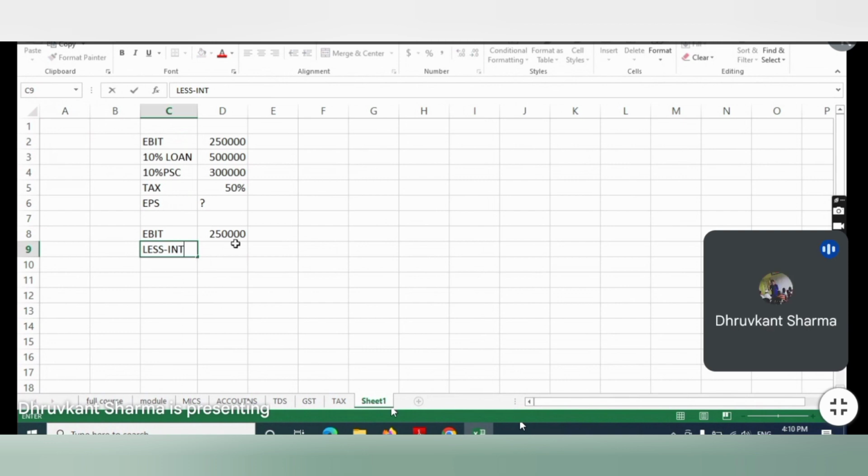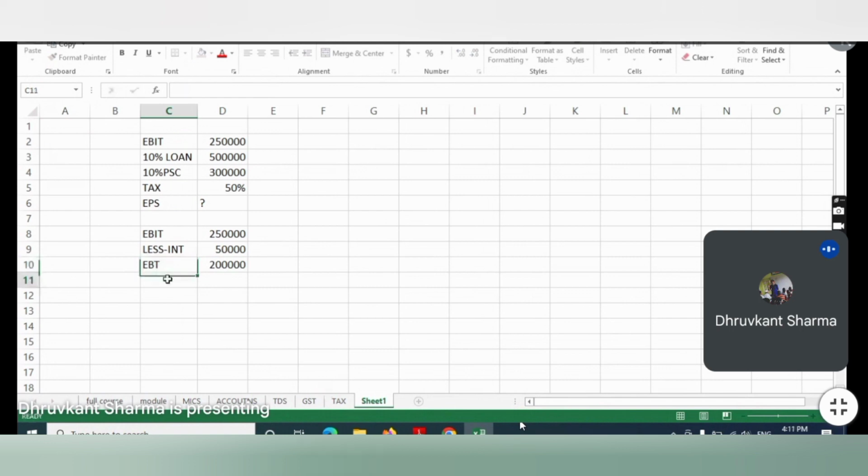interest will be calculated on this value, 5 lakhs. So that is 5 lakhs multiplied by 0.10, that is 10%. Clear? That is 50,000, and we will deduct 250 minus 50, and this value is called, tell me, what? EBT, earning before taxes, right?